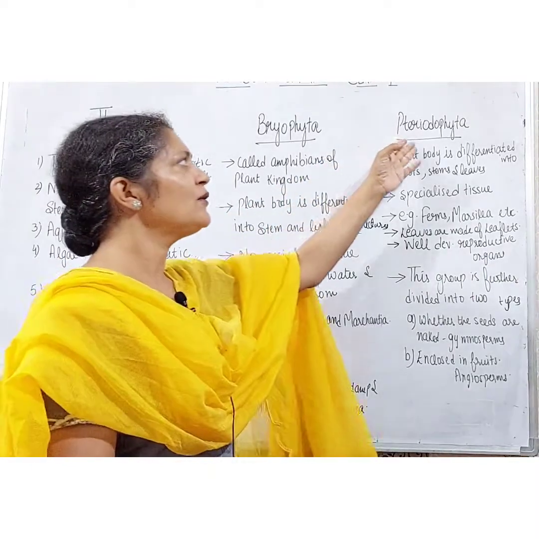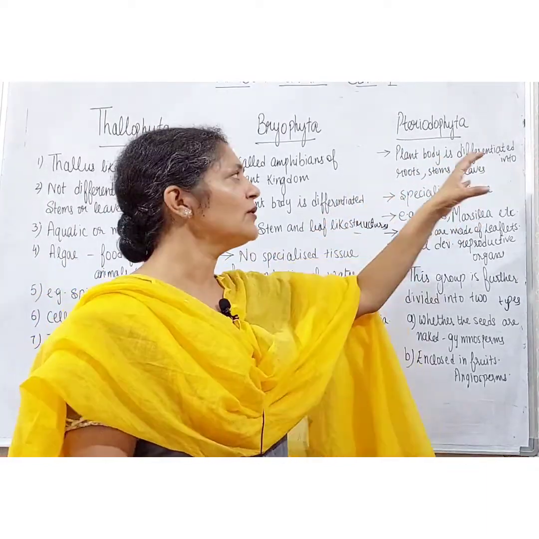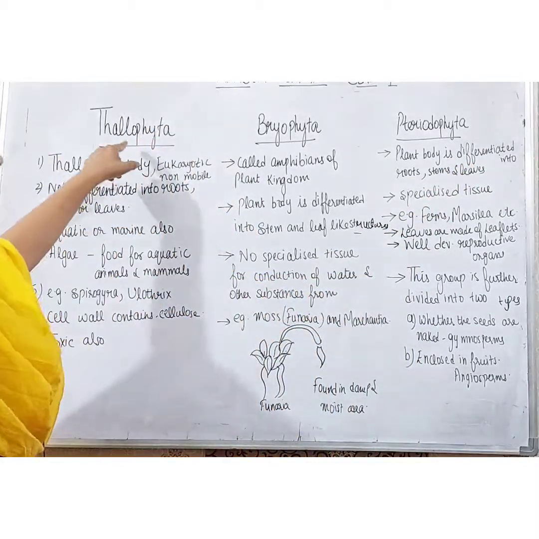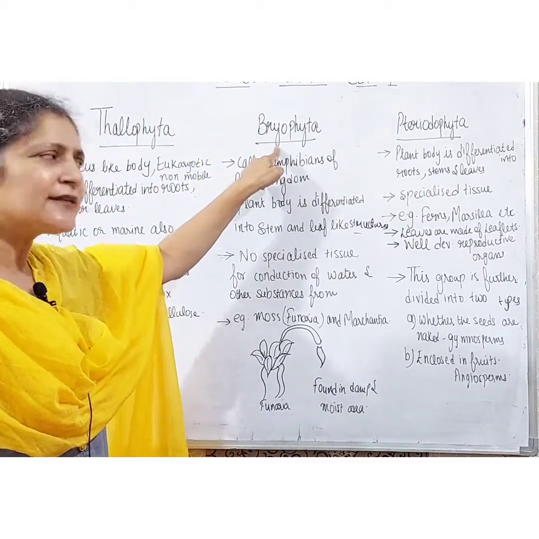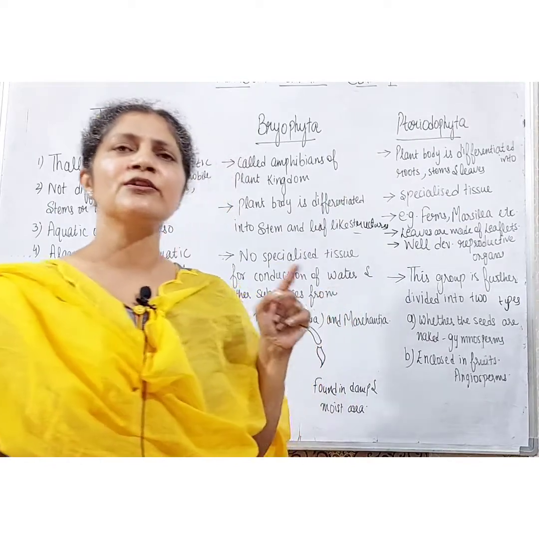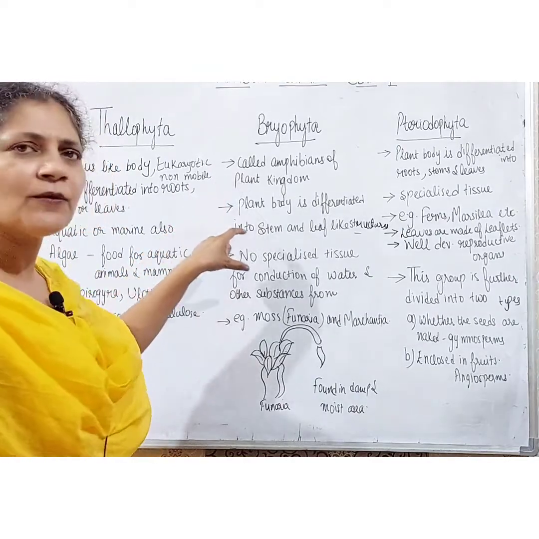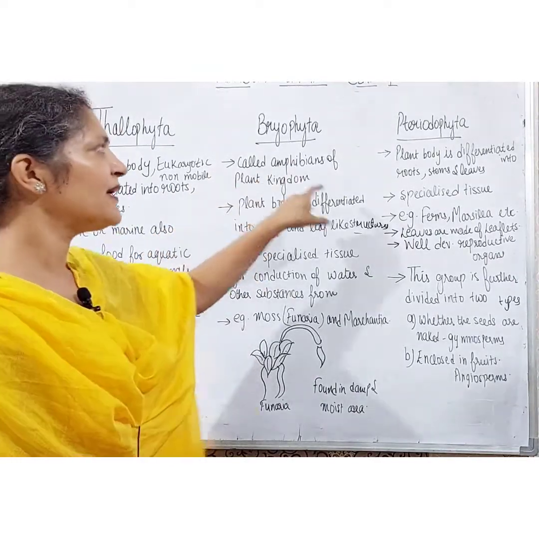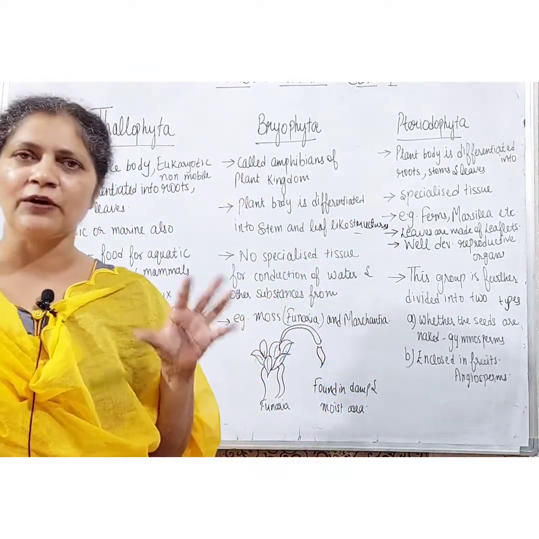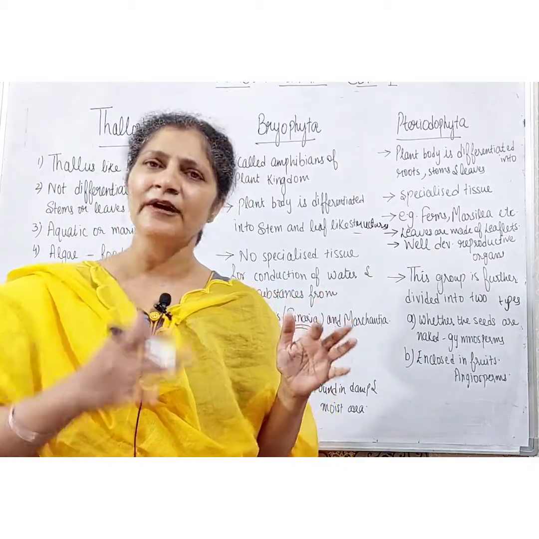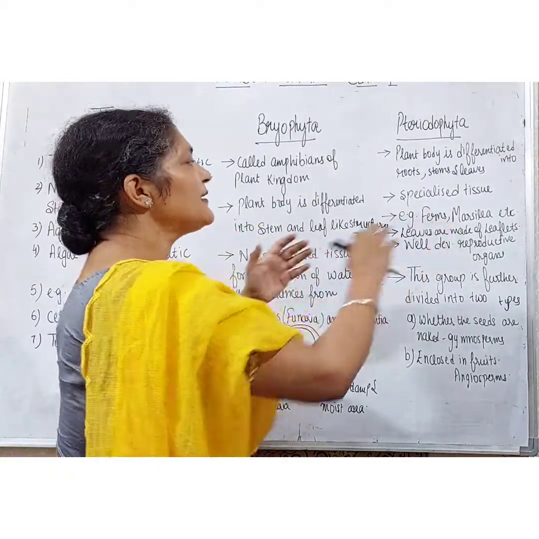Third is the Pteridophyta. In Pteridophyta, the plant body is differentiated into root, stem and leaves. In Thallophyta, the plant body was not differentiated. In Bryophyta, the plant body is differentiated, and in Pteridophyta also the plant body is differentiated. There is no specialized tissue for the conduction of water and other substances in Bryophyta, but in Pteridophyta there is specialized tissue for conduction from one part of the plant to another. This is the basic difference between bryophytes and pteridophytes.